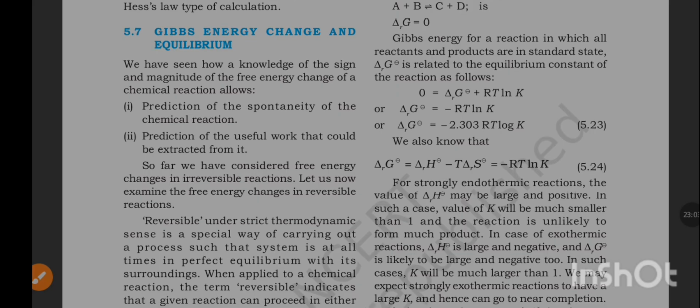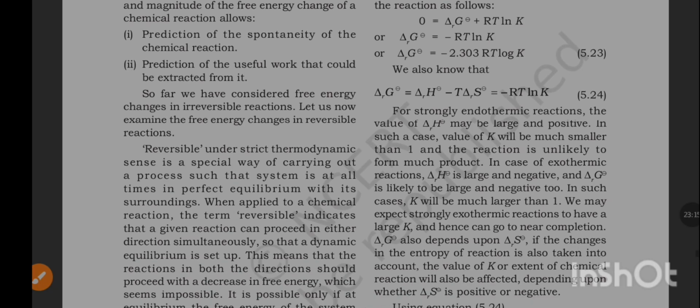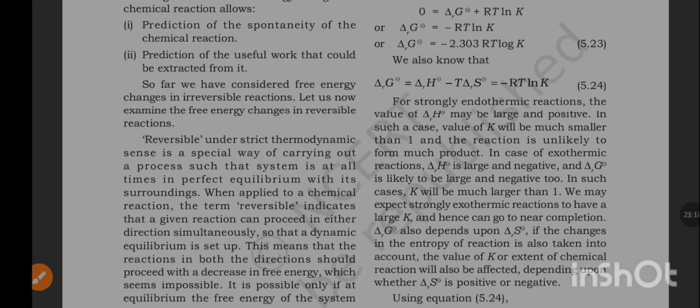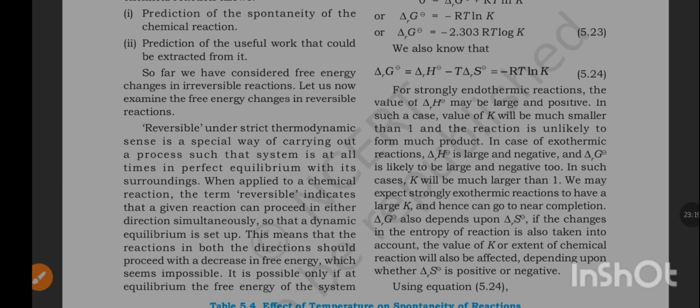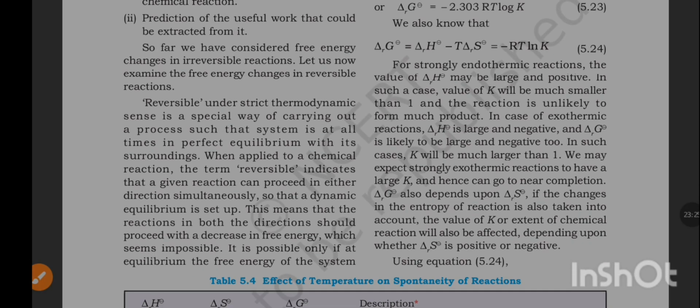Delta rG° is related to the equilibrium constant of the reaction as follows. 0 is equal to delta rG° plus RT ln K. Delta rG° is equal to minus RT ln K, or delta rG° is equal to minus 2.303 RT log K. We also know that delta rG° is equal to delta rH° minus T delta rS°, which is equal to minus RT ln K.